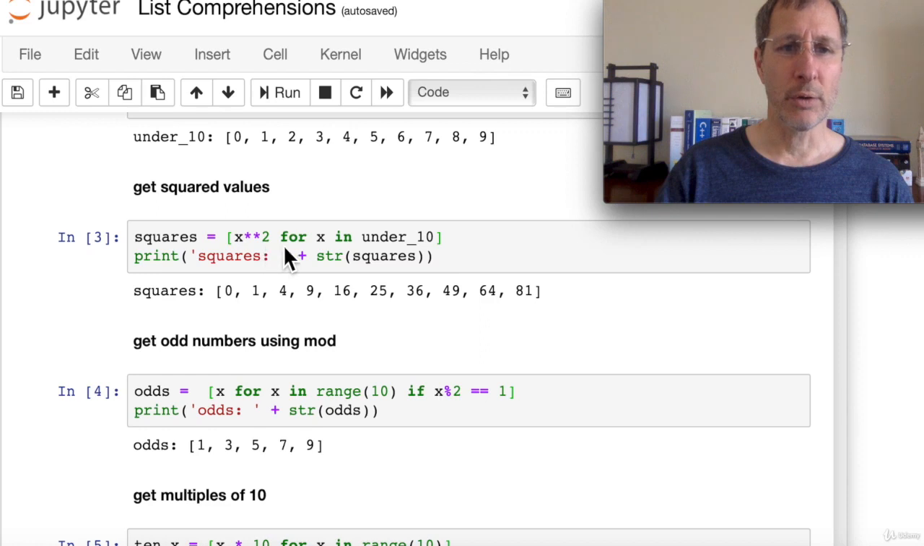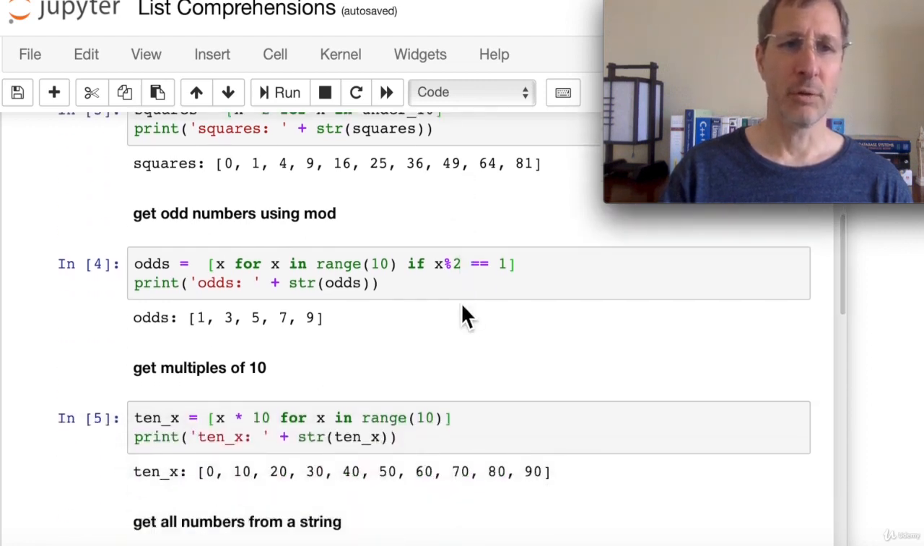So x squared for x in under 10. So it's going to iterate through these. It's going to return the square of each one of them, and it's going to assign that to this new list called squares. And then we're going to print out squares. So you can see the result is 0 through 81, the squares of the previous list.